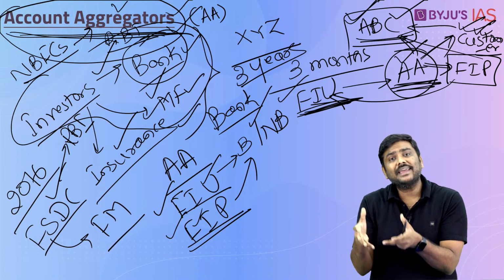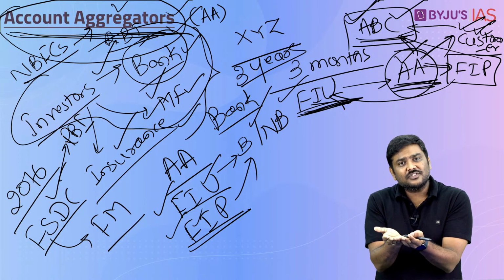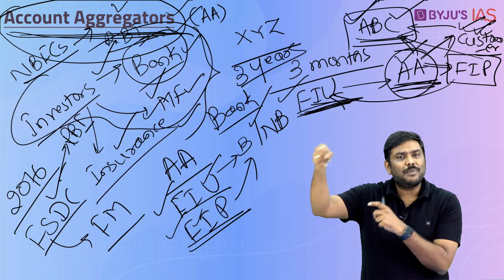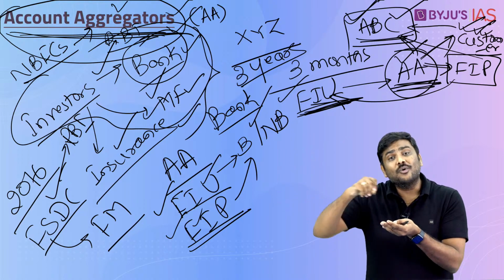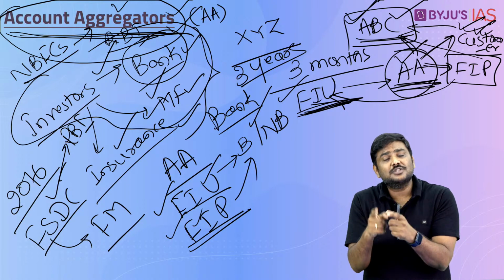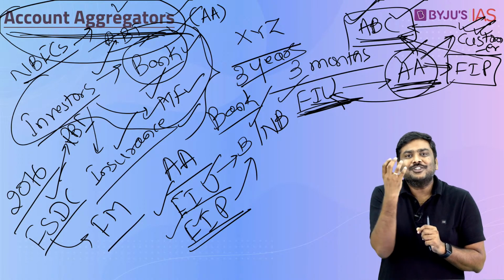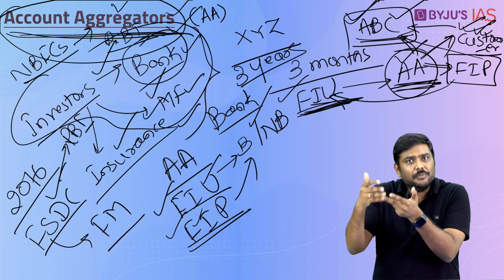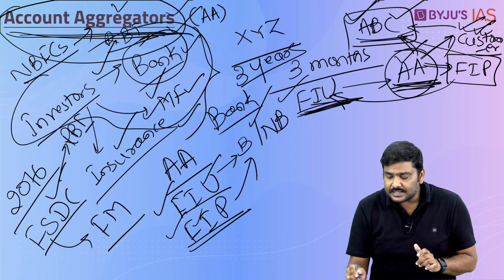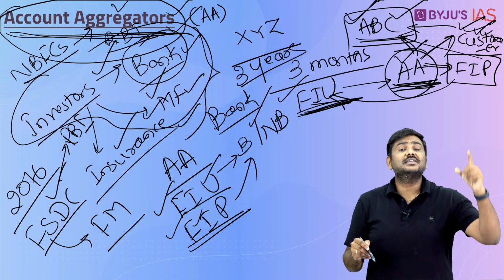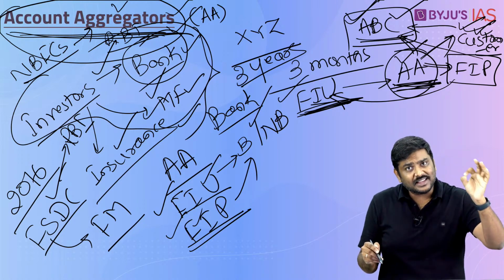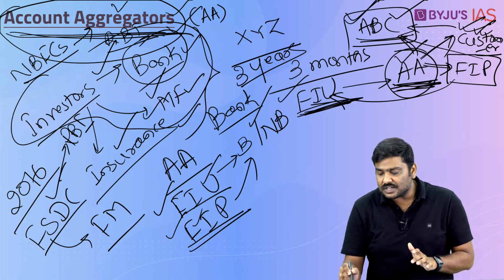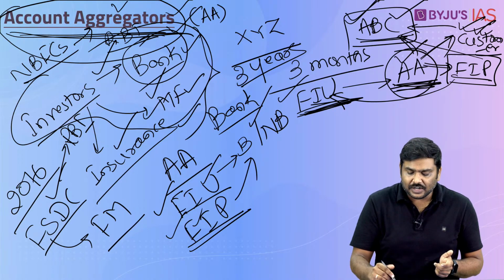Now, how will ABC Bank come to know that the data you have submitted is genuine? So they will send someone to the respective bank where you have a bank account to counter check whether you have actually received this much amount of salary or not. So that requirement will not be there now, right? That requirement will not be useful anymore. Why? Here is a financial institution which is registered, which has been given a license by RBI. It is going to collect the data directly from the financial information provider and transfer it to the FIU.